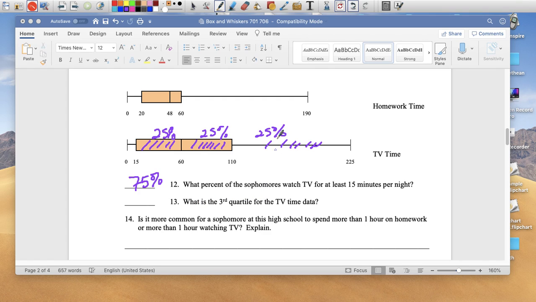What's the third quartile for the TV data? Well, remember this is Q1, Q2, Q3, so the third quartile is 110.